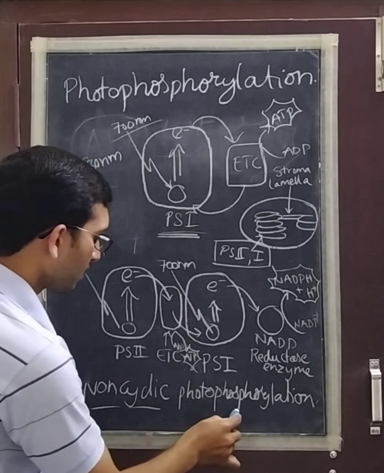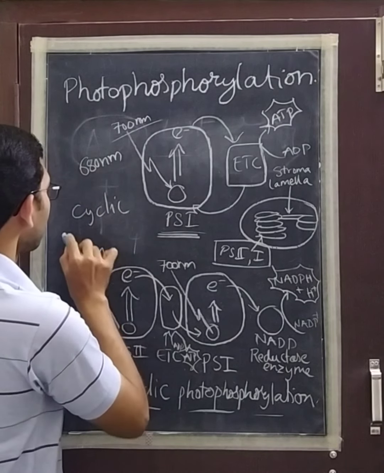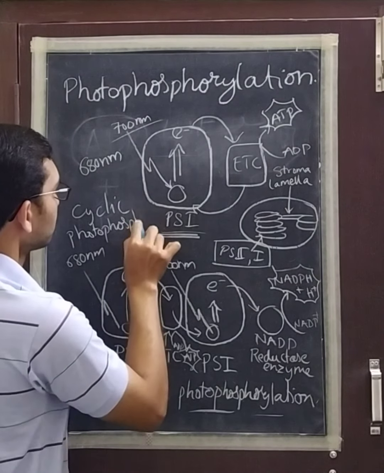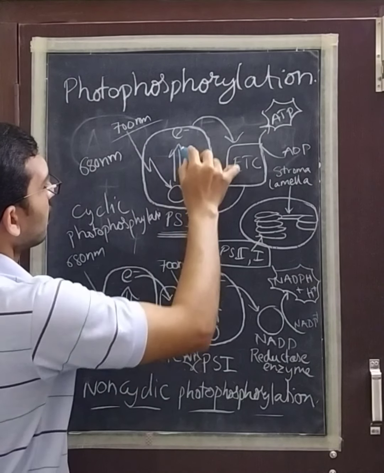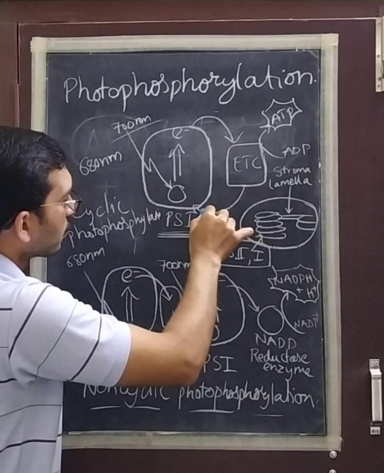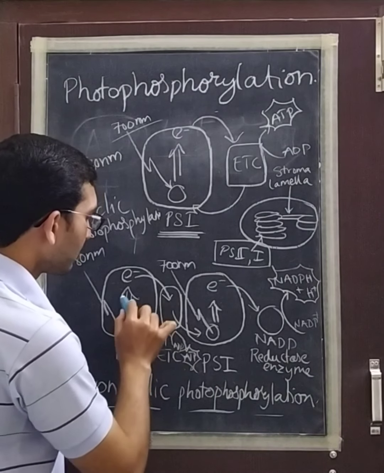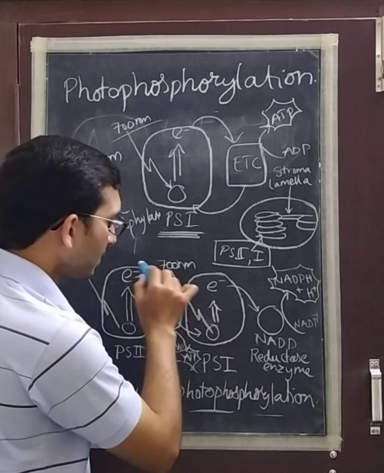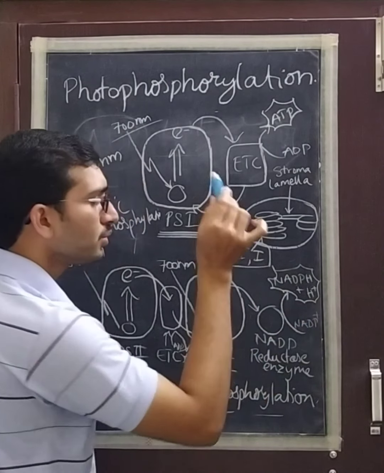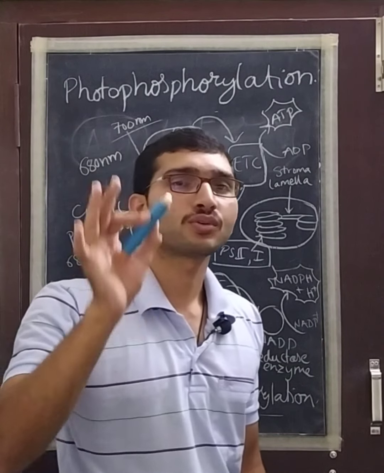One is non-cyclic photophosphorylation, another is cyclic photophosphorylation, in which electrons cycle around photosystem 1, whereas in non-cyclic photophosphorylation, electrons are passed in a Z-scheme manner and finally reduce NADP into NADPH. So this is about non-cyclic and cyclic photophosphorylation.